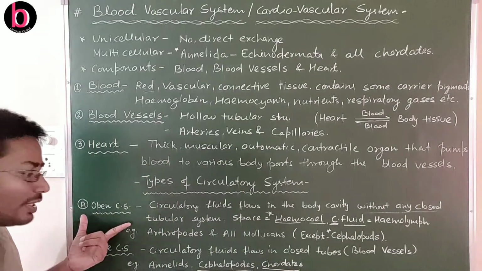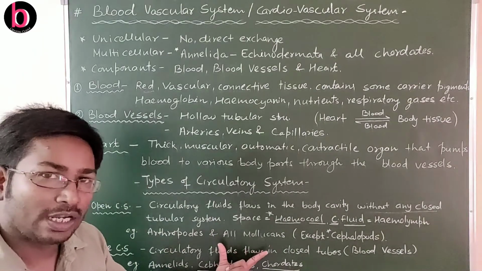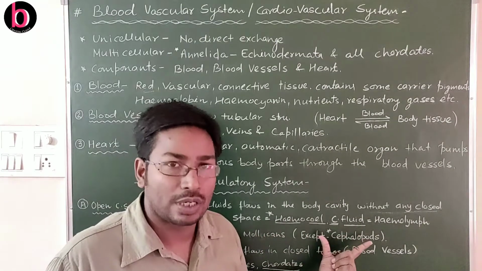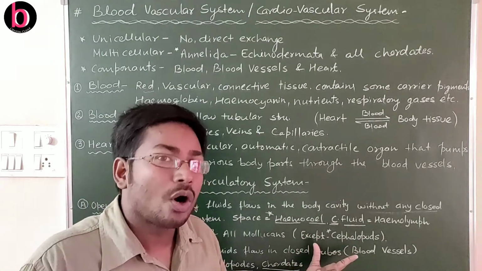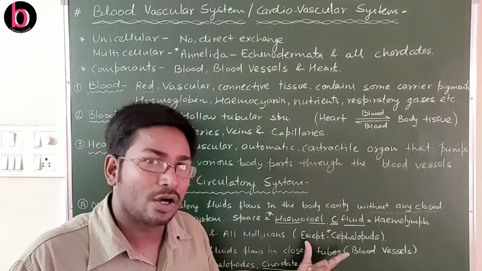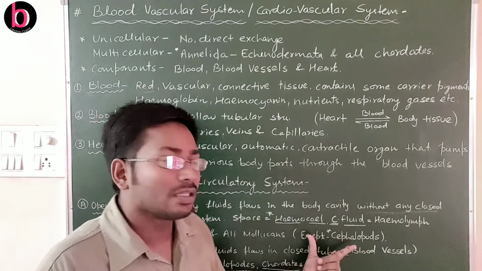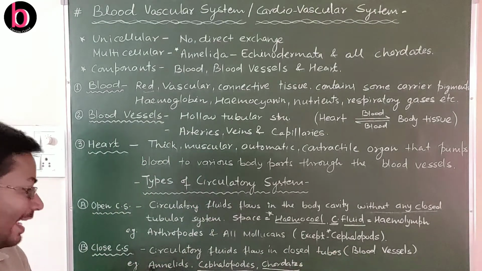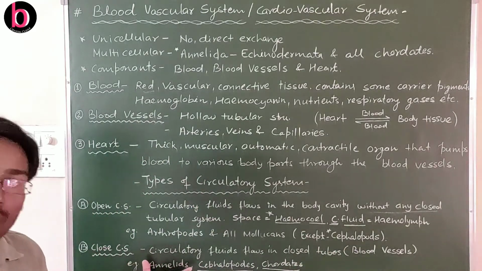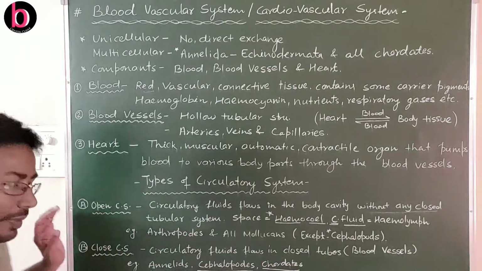For open circulatory system, examples are arthropoda and mollusca except cephalopoda. Cephalopods are those which have feet on their head, or head on their feet, we can say. For example, octopus is a cephalopod. So cephalopods and annelids have a closed circulatory system along with chordates or vertebrates.